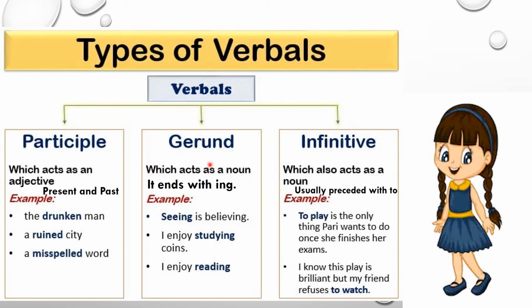Now let's see gerunds. What are gerunds? A gerund acts as a noun and it ends with ing. For example, seeing is believing. I enjoy studying coins. I enjoy reading. These are some examples of gerunds. Now let's see infinitives. An infinitive acts as a noun and is usually preceded by to. For example, to play is the only thing Pari wants to do once she finishes her exams. I know this play is brilliant, but my friend refuses to watch. These are some examples of infinitives.